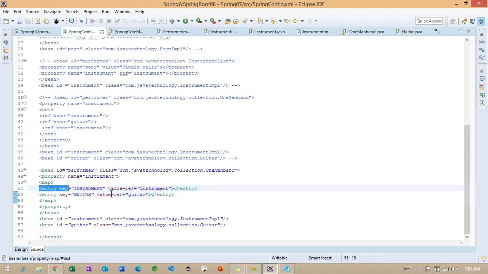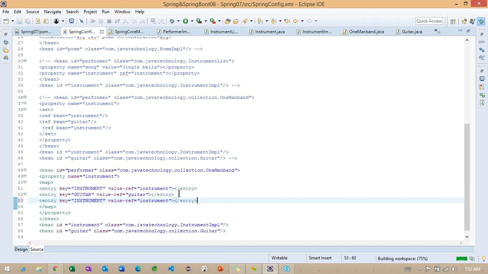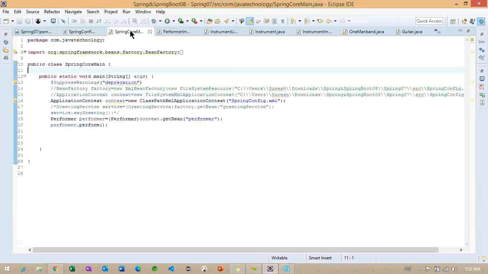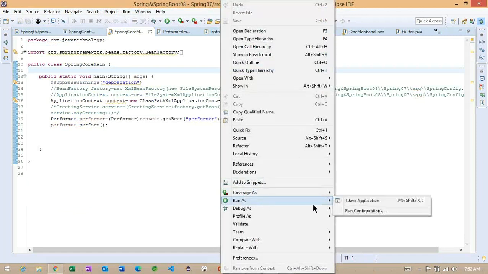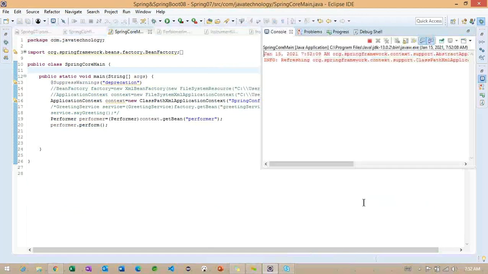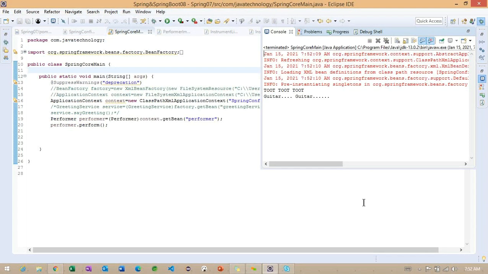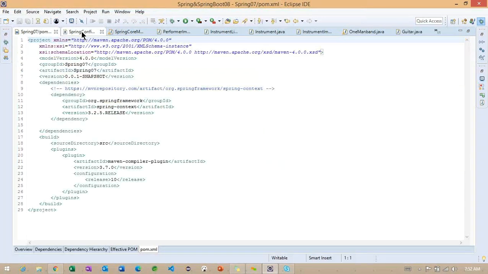Okay, good question. So let me write here instrument. What do you understand here? Basically, no duplicates are present. Good. But here, what I want to show, sorry, not this.